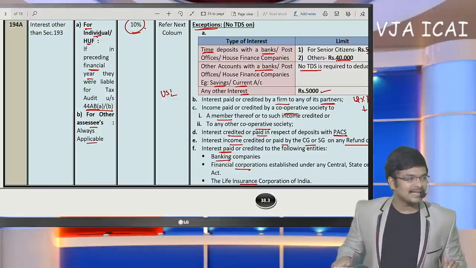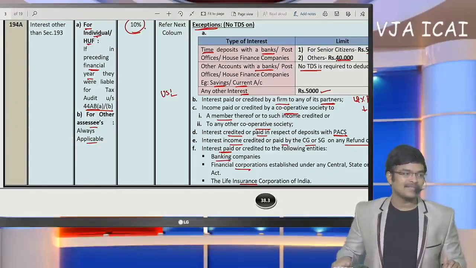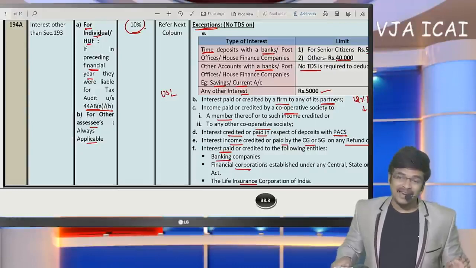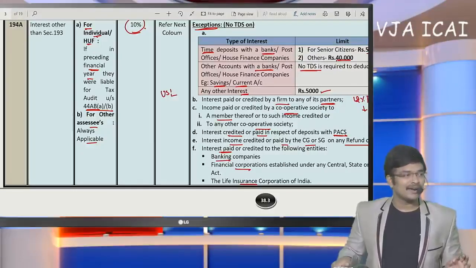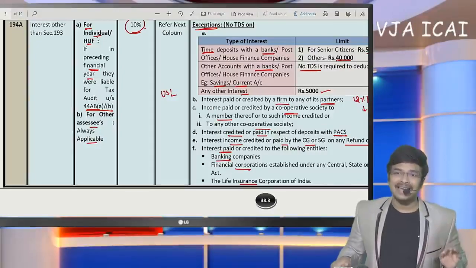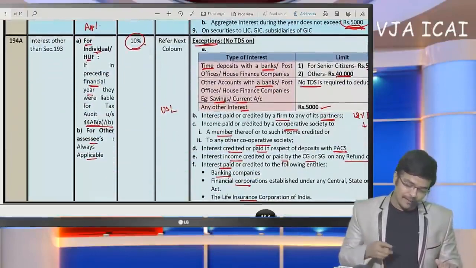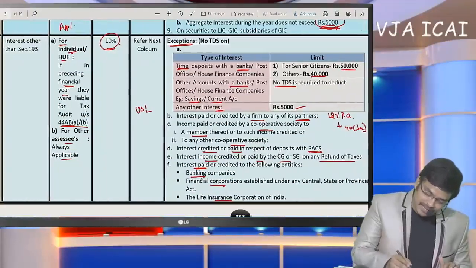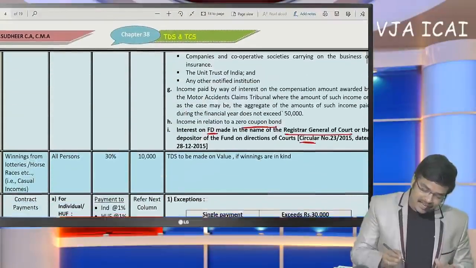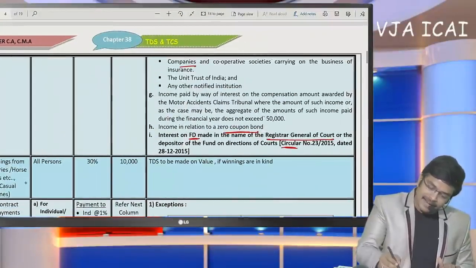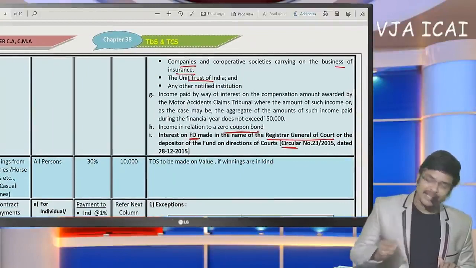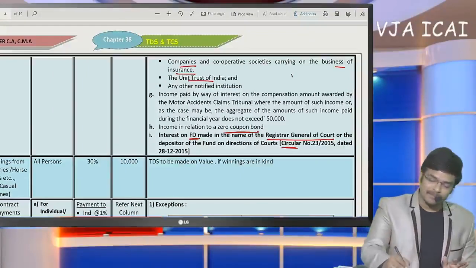Next, whether TDS is to be deducted on the interest portion of EMI paid to NBFCs. Sir, on all the finance institutions, if we are going to make payment under 194A, here if you refer to the exceptions in 194A, the ones specified are only banking companies, financial corporations, LIC, insurance companies, UTI, like this only they were specified.